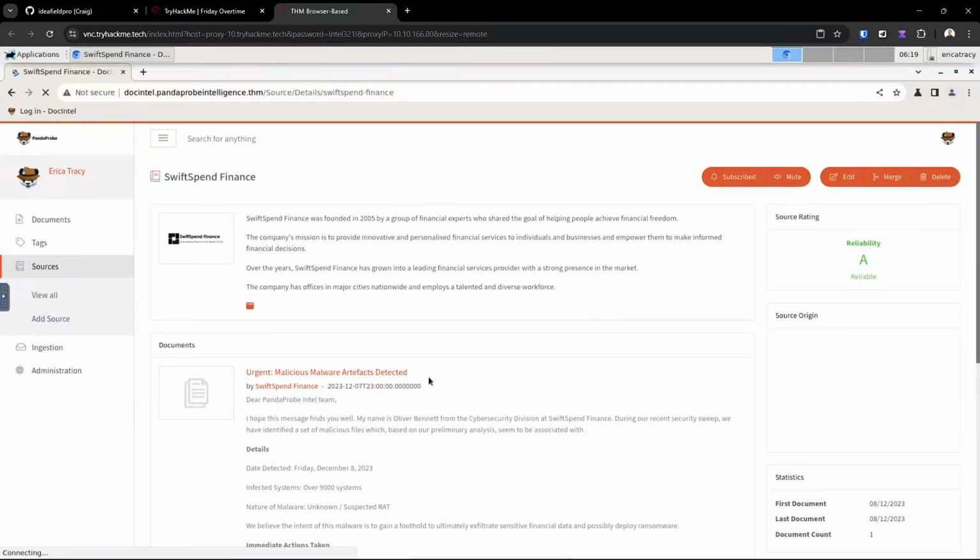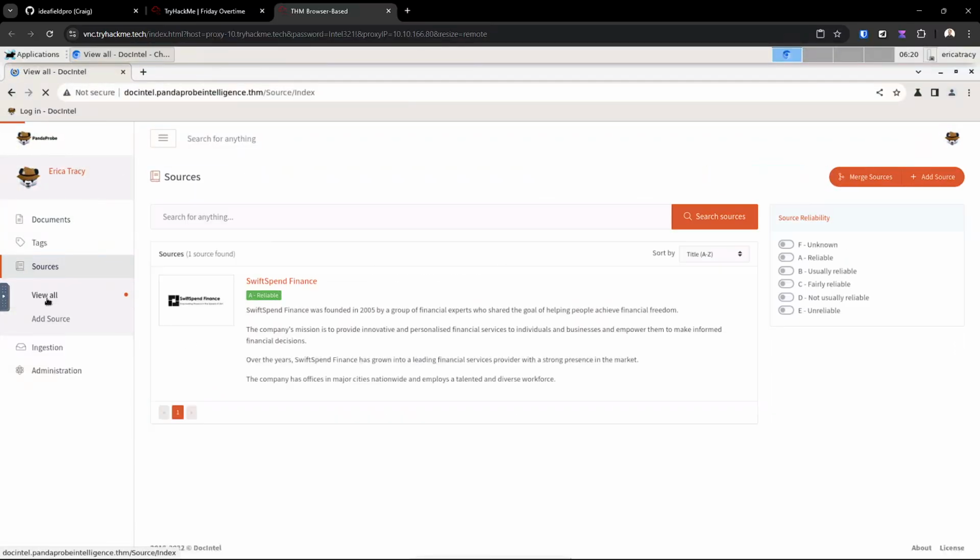So let's look. We got source. How about in documents? Okay, view all. Not the most responsive.